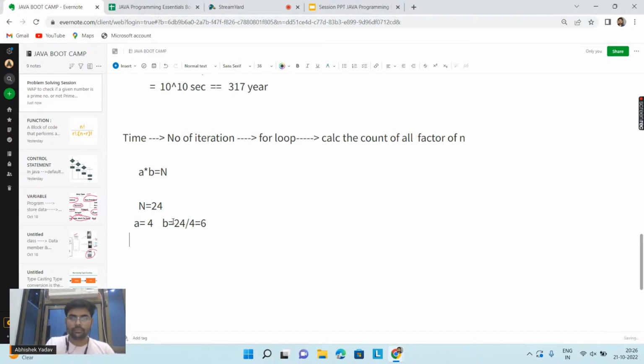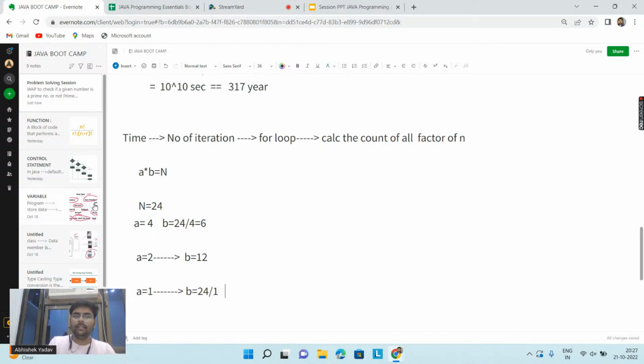Again, if I say a is equal to 2, that is, 2 is a factor of 24, at the same time I can find the next factor also, right? I can say that 12 is also a factor of 24. Again, let's take one example. If you are getting it, please write in the comment yes. If a is equal to 1, then 1 is a factor of 24, and at the same time 24 is also a factor of 24, right everyone?